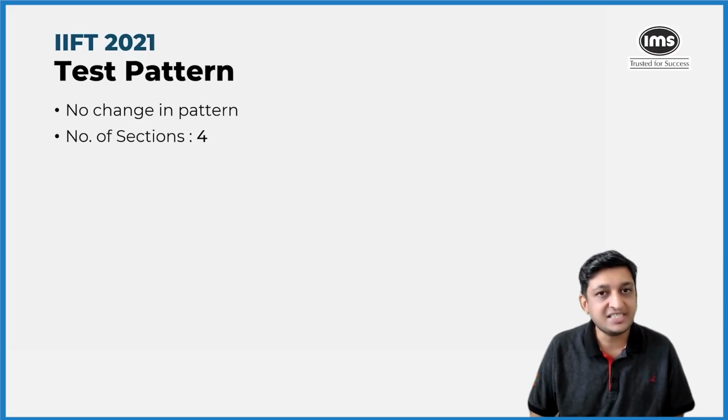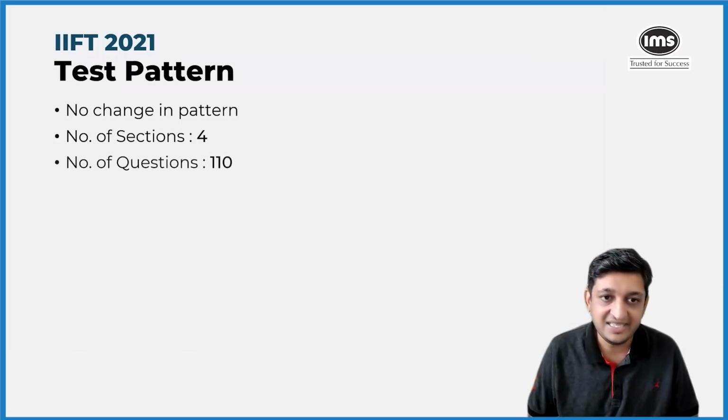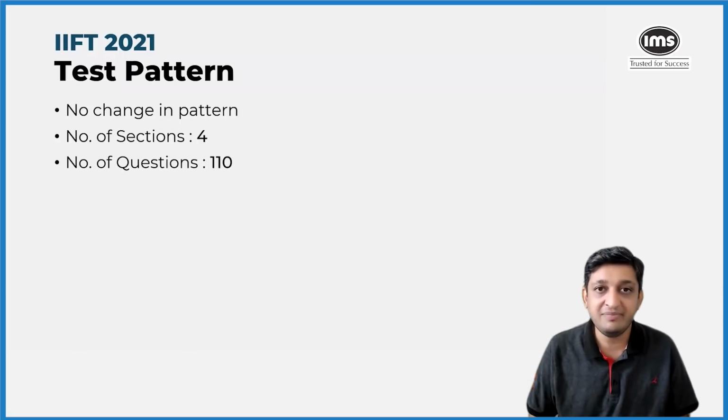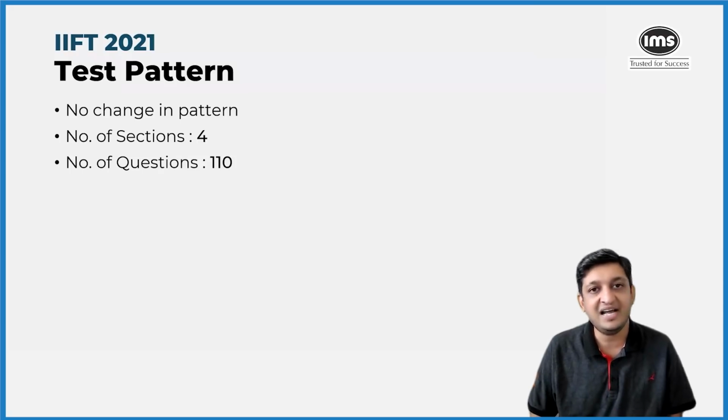There were 4 sections that were present, all on expected lines. The number of questions also remained constant at 110. That has been the pattern in IIFT 2019 as well as IIFT 2020, which was conducted in 2021. So the number of questions remained the same at 110.